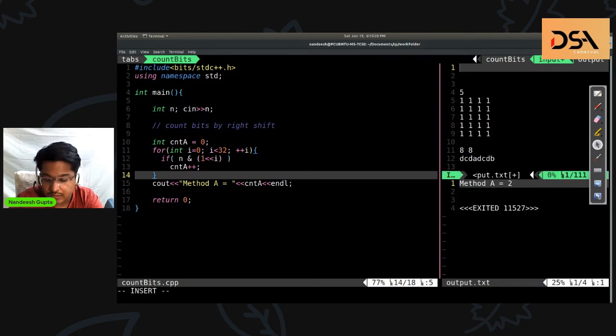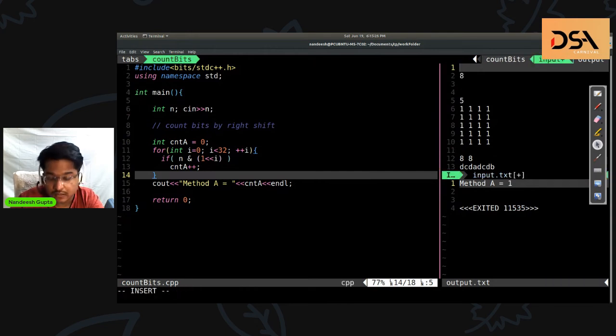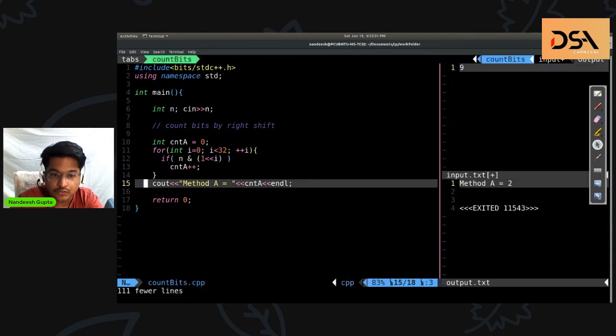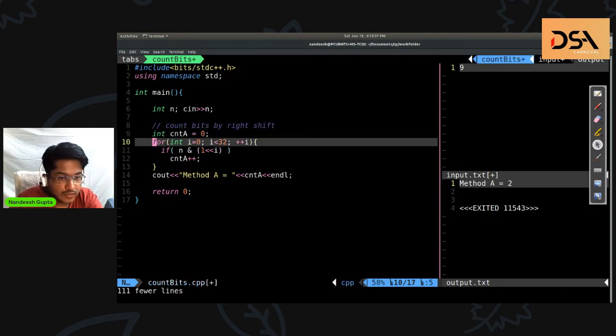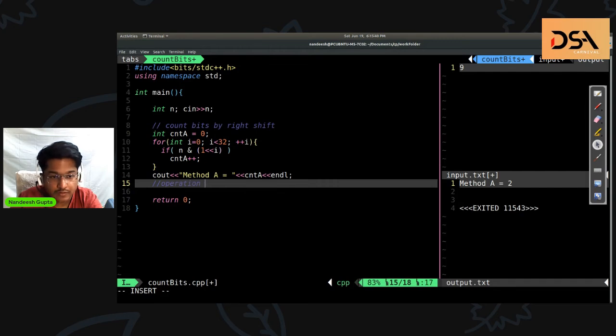So let's take an example. Say 8, this should return 1. Method A says 1. Let's take 9, this should return 2. This returns 2. That is the first way. We are using a loop, and the number of operations will be log to the base of the number, which is 32. Let's directly write 32 because we are doing 32 steps in the loop.